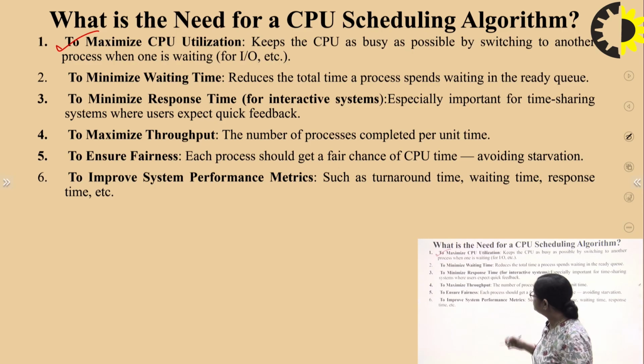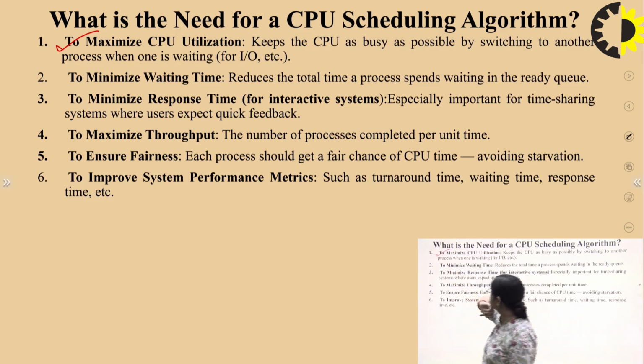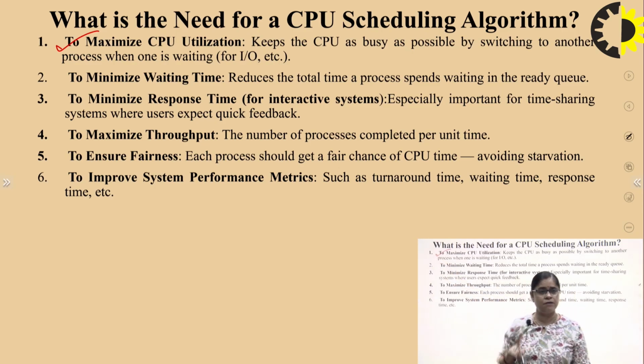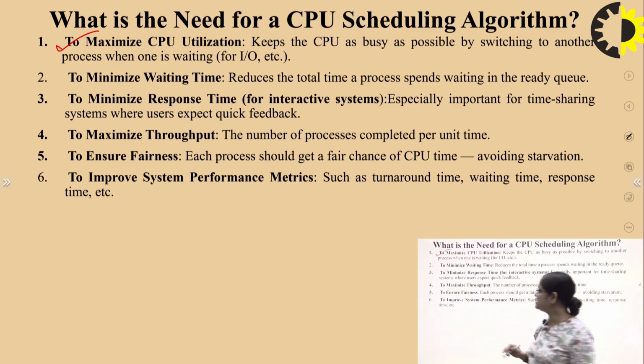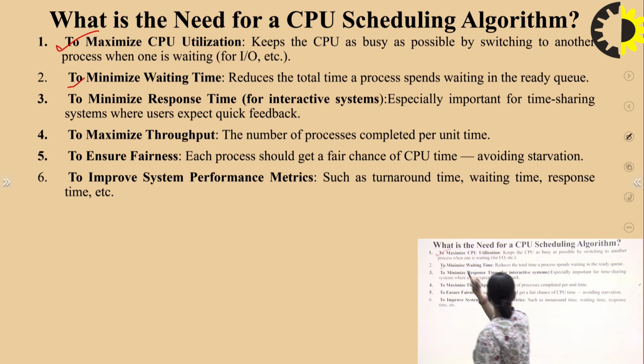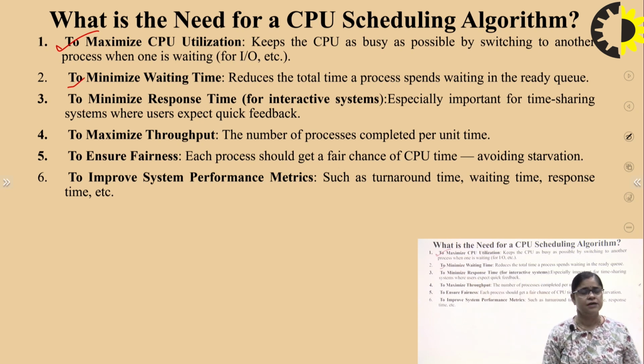So that is an important part of why we need the CPU scheduling algorithm.